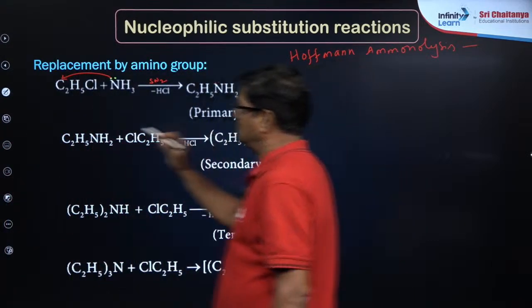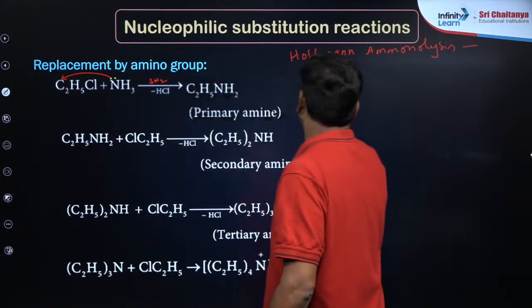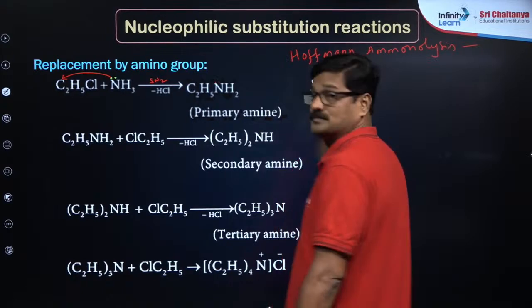So this is C2H5OH. Look at this. You can say RCl.